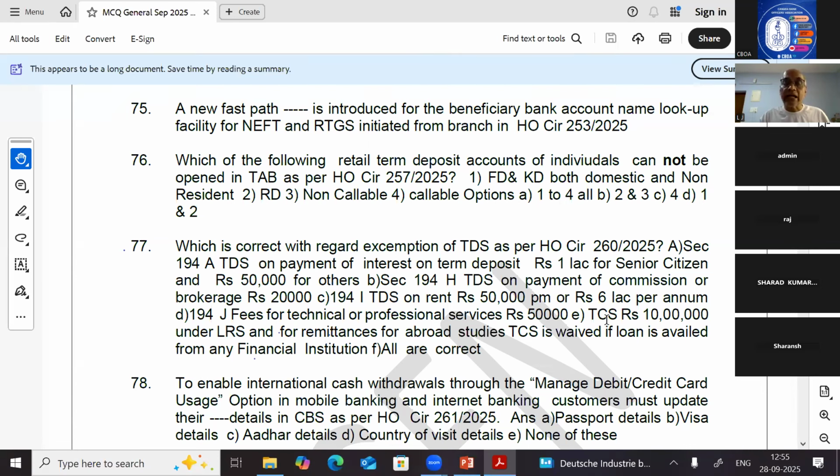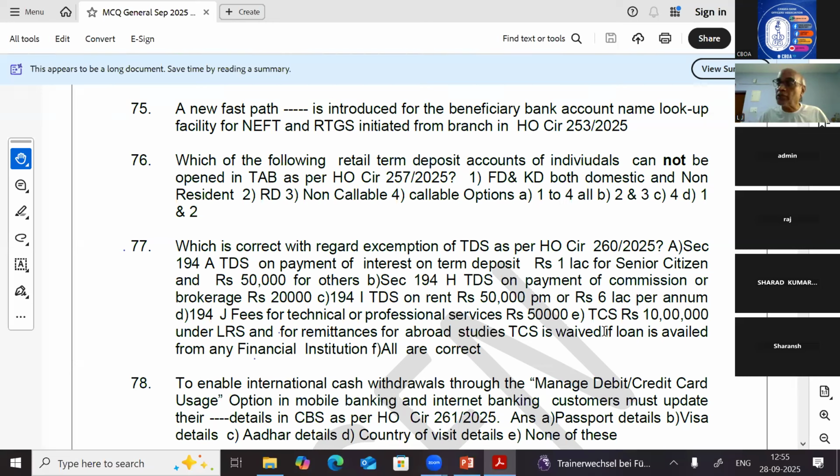Up to 10 lakhs under LRS, the Liberalized Remittance Scheme, up to 10 lakhs remitted in a financial year, no TCS to be recovered. Similarly, if the remittance is made abroad for studies, and if the loan is availed from the bank, no TCS to be recovered. In all other cases, TCS to be recovered.